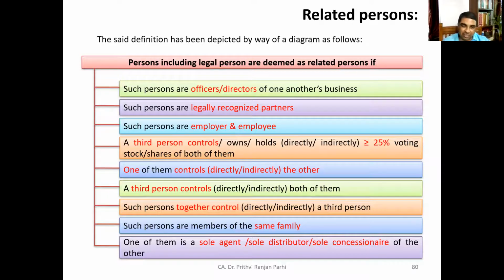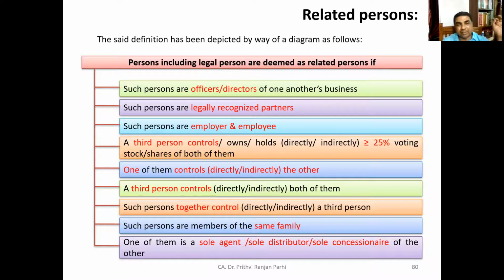Then also they are related persons. Such persons together control: suppose A and B jointly control a third person. Here the situation is that A and B both are controlling a third person. Then A and B will also be considered related persons.